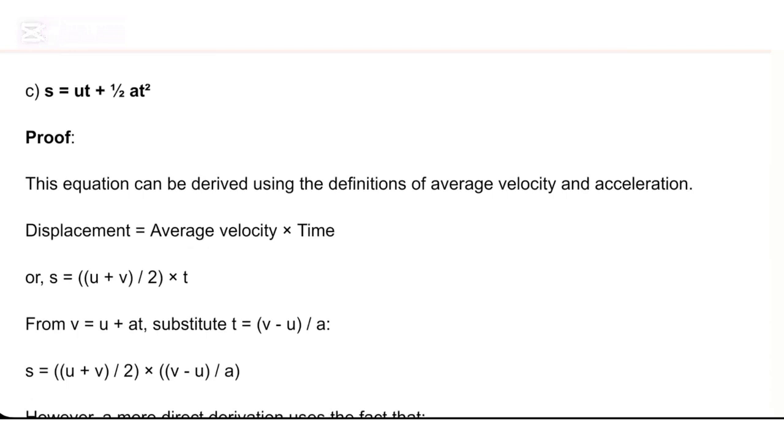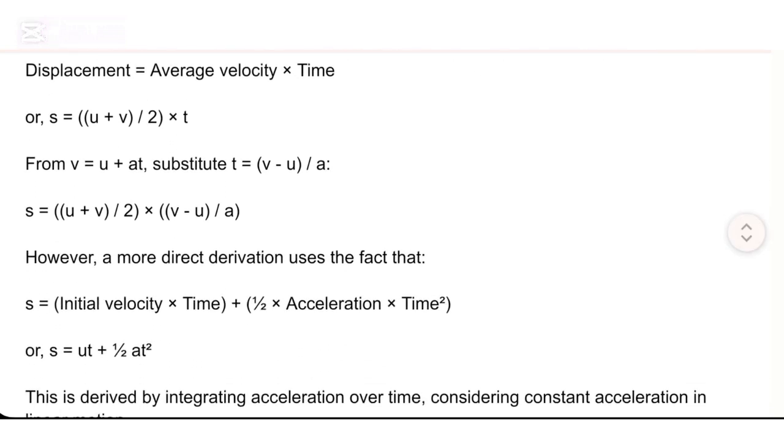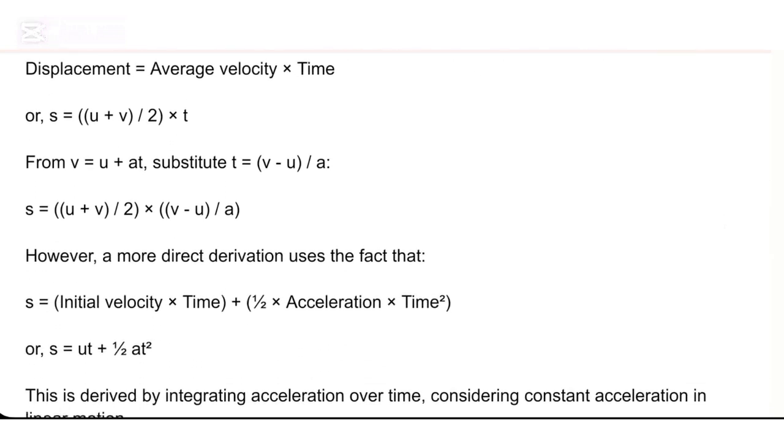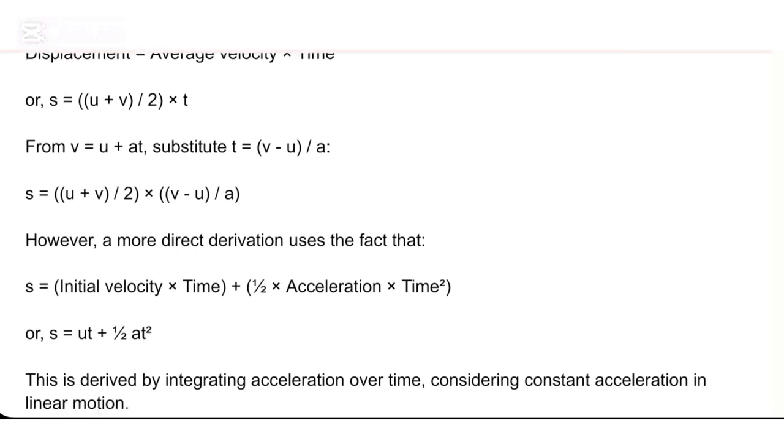C. s = ut + 1/2 at². Proof. This equation can be derived using the definitions of average velocity and acceleration. Displacement equals average velocity times time, or s = ((u + v)/2) × t. From v = u + at, substitute t = (v − u)/a, so s = ((u + v)/2) × ((v − u)/a).